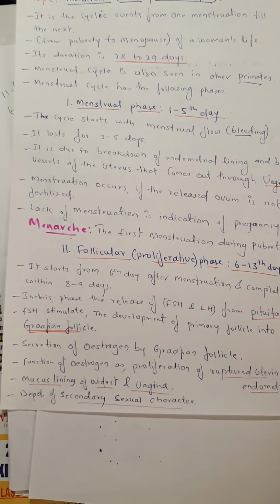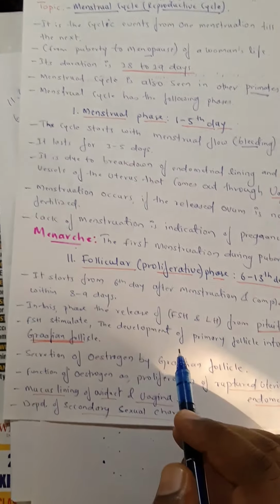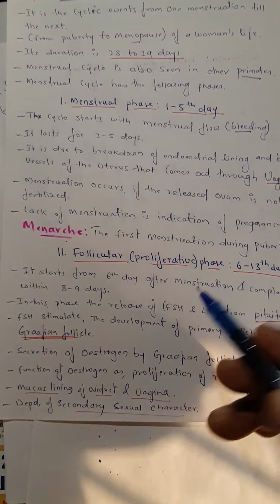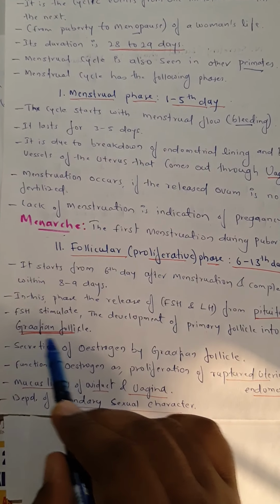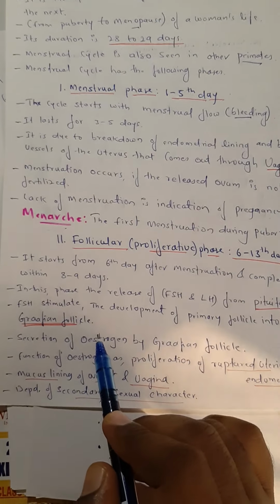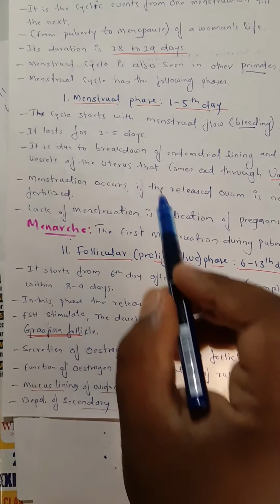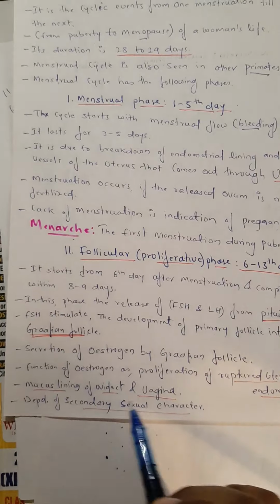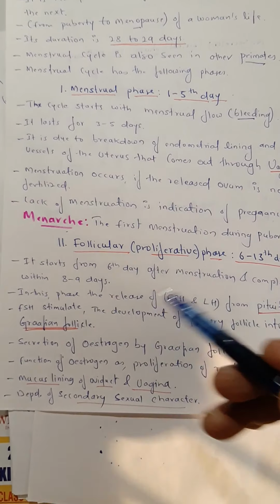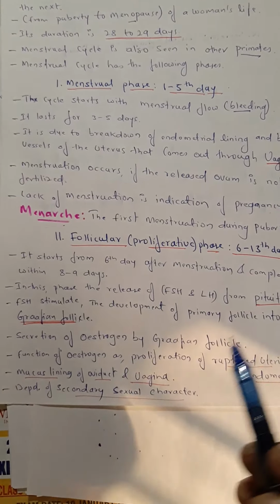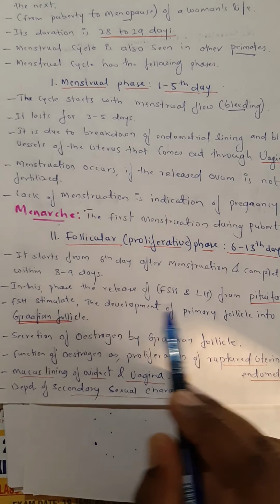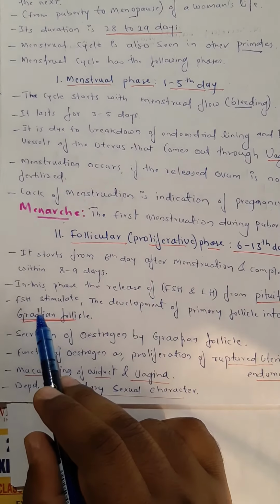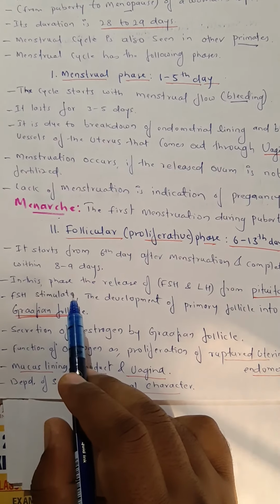Yes. So we have studied the development of follicles in the ovary: primary, secondary, and ultimately the Graafian follicle. When the released egg is removed in the menstrual phase, for the next cycle, the next egg is going to be developed only by a message that comes from the pituitary in the form of the FSH hormone.